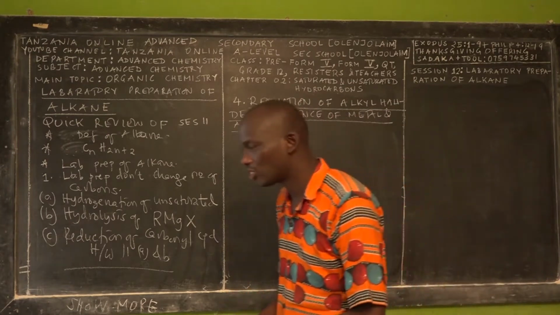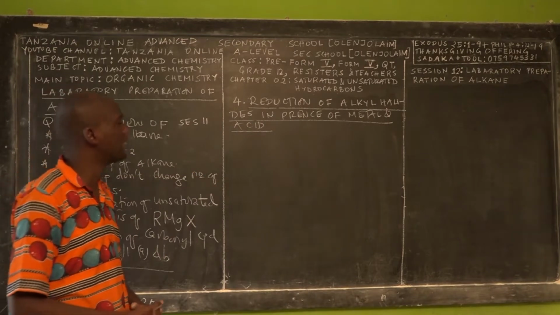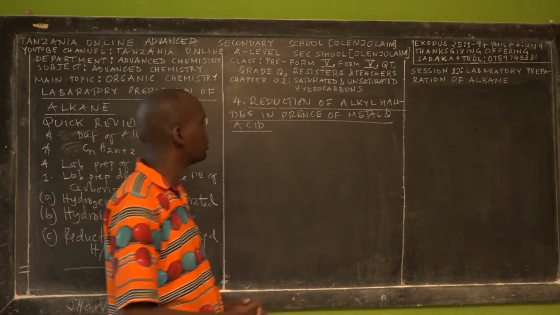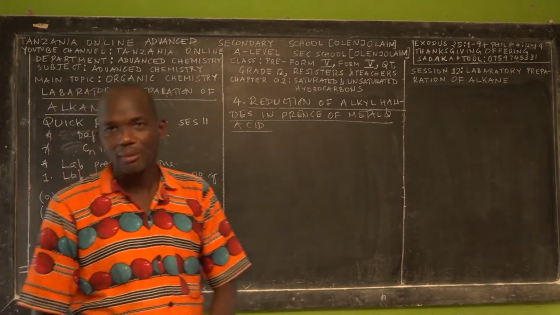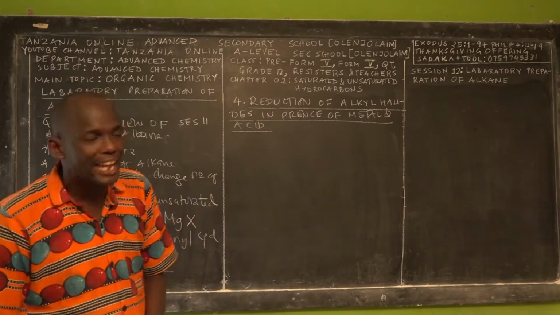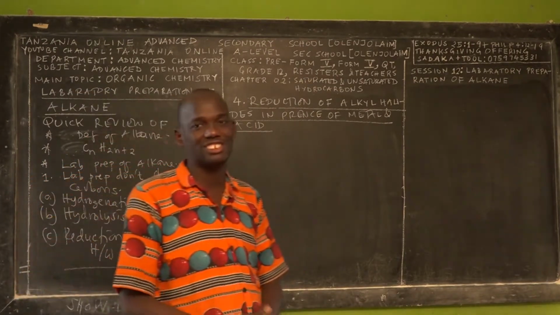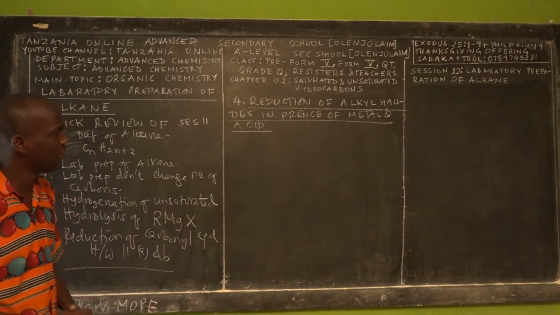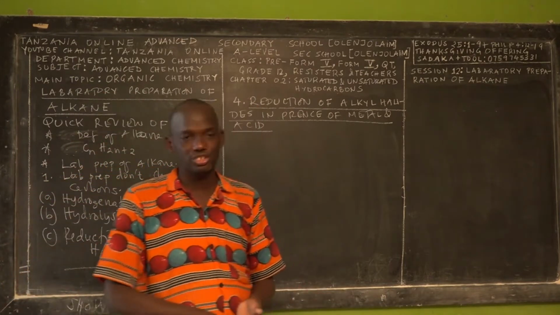There are three definitions of reduction, as there are also three definitions of oxidation. So when you say reduction, we are reducing something in the alkyl halide by means of reduction. And you have to make sure that you differentiate reduction from elimination or substitution, because in organic chemistry we have different terminology: reduction, substitution, elimination.